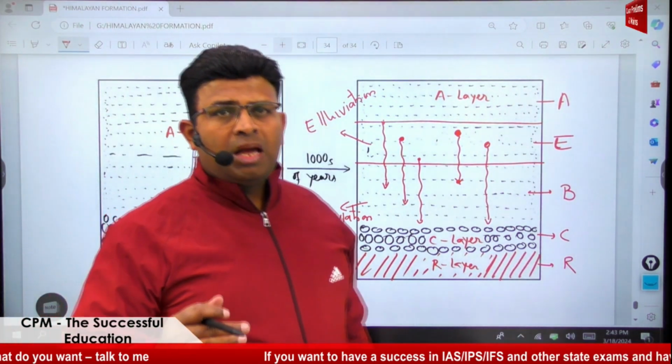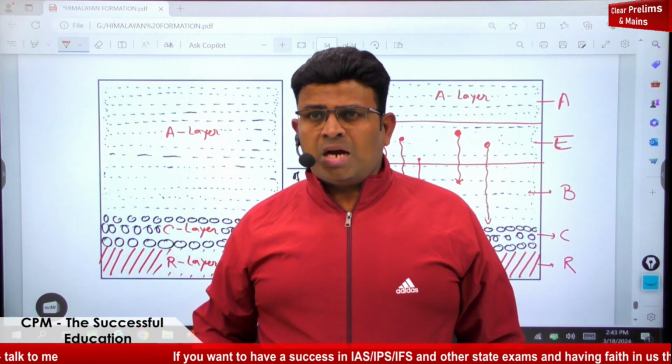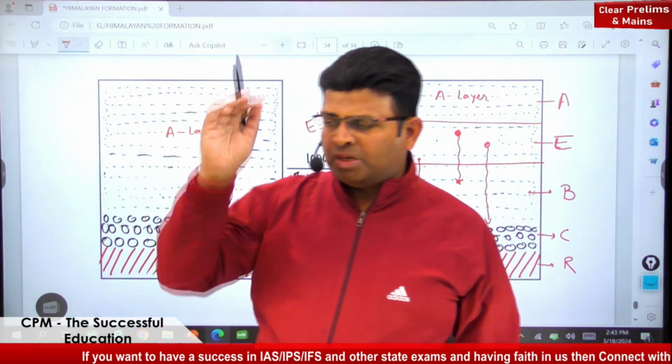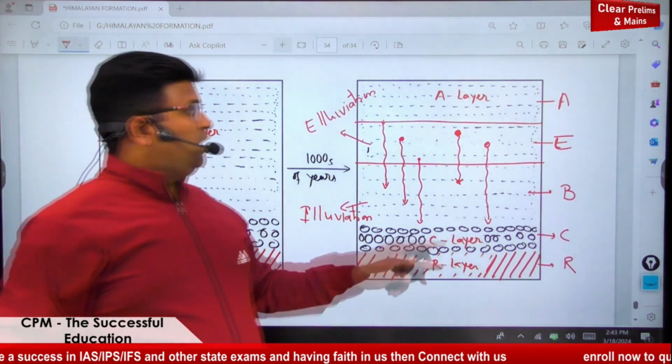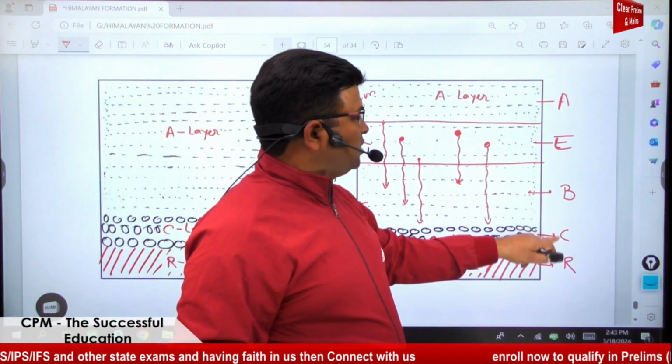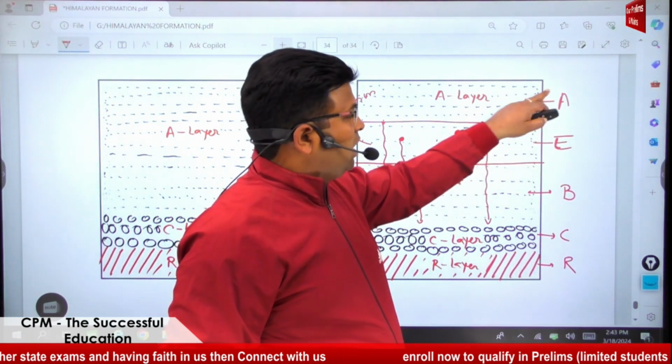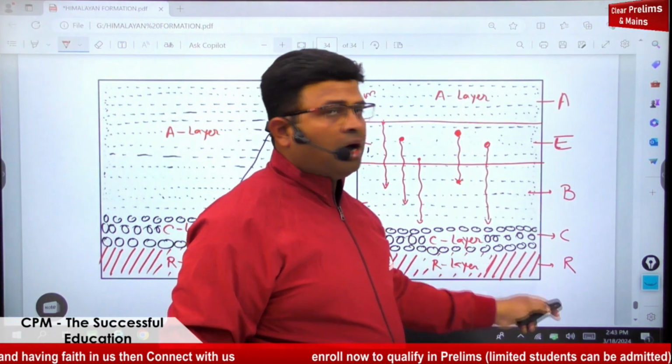And you can remember it like A, E, B, C, R. Which are the layers from top to down? A, E, B, C, R. After A there is B, then C, but in between you remember E. A, E, B, C and R layer.